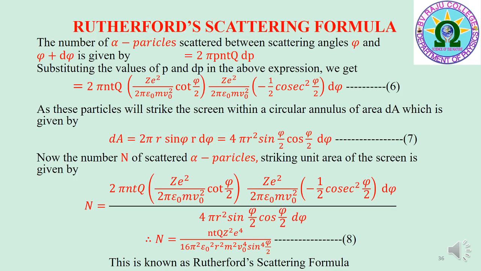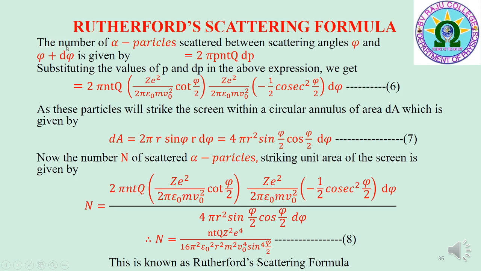I would like to explain the derivation of Rutherford scattering formula. The expression for the number n of scattered alpha particles striking unit area of the screen is called Rutherford scattering formula. This can be derived as follows.